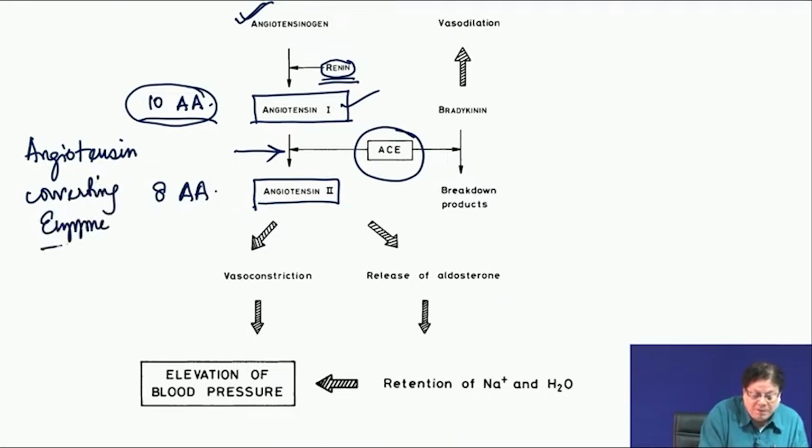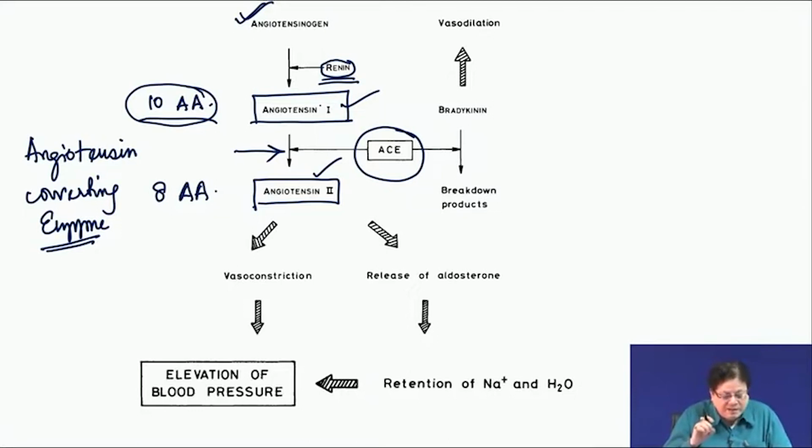Now, this angiotensin 2, which is obtained from angiotensin 1, is an 8 amino acid containing peptide. It is basically like a hormone. It has its own receptors, and it binds to the receptors. What is the effect?